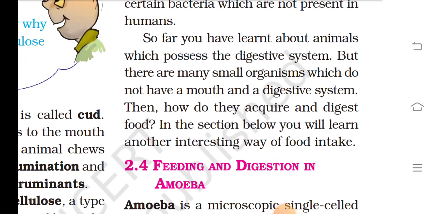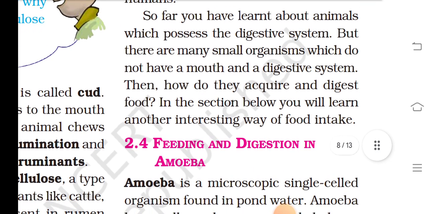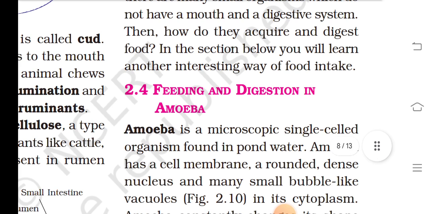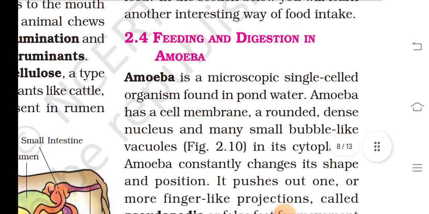So far, you have learned about animals which possess a digestive system, but there are many small organisms which do not have a mouth and digestive system. Then, how do they acquire and digest food? You will learn another interesting way of food intake in the sections below.